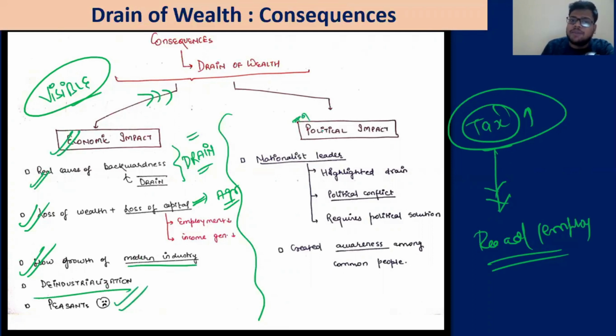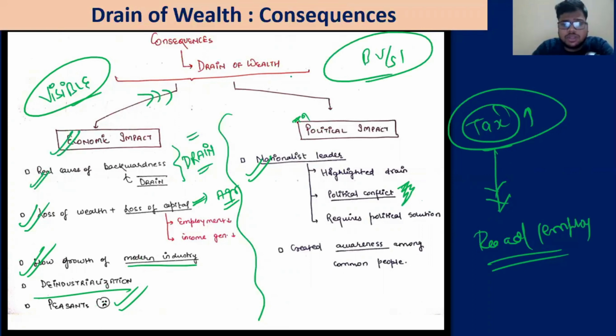The political impact of it: the nationalist leaders highlighted this drain. We have discussed that. They saw that there is a political conflict, the idea of a political conflict between Britain and India, reflected in the drain of wealth theory. And then, a political conflict requires a political solution. Then they came up with different associations. For example, Dadabhai Naoroji came up with the East India Association and all these things. They created awareness among the common people.